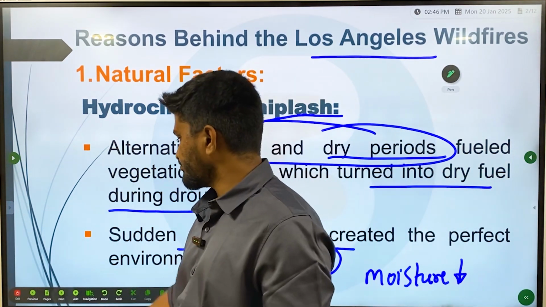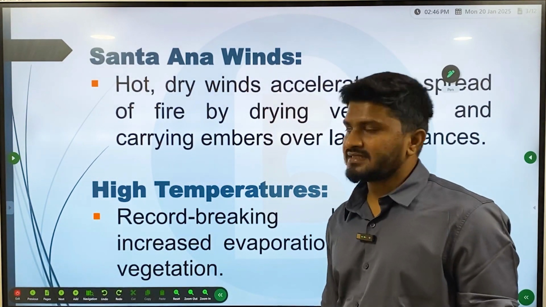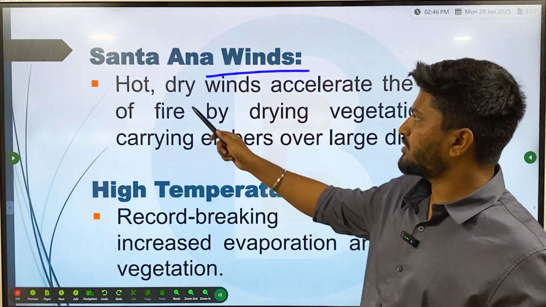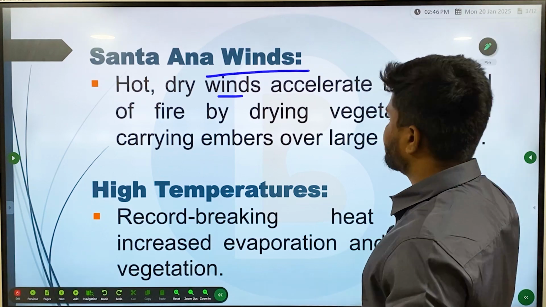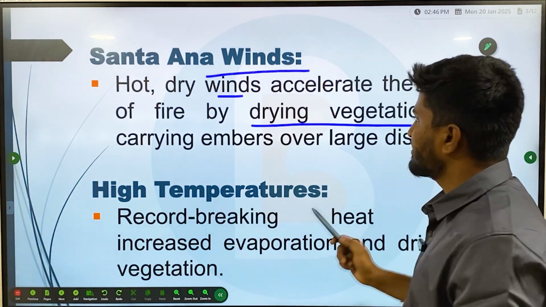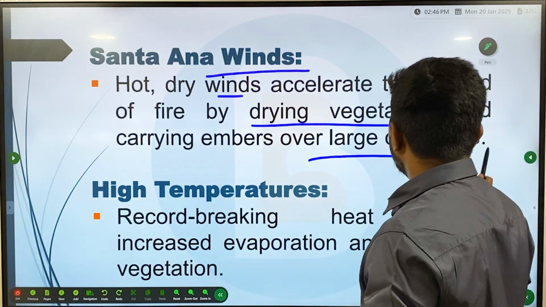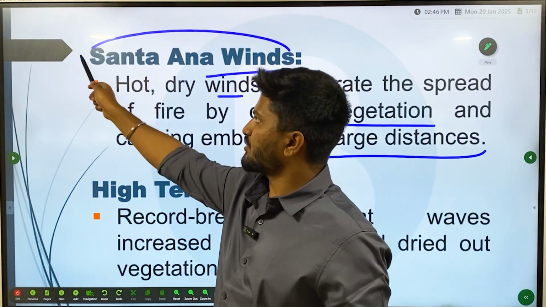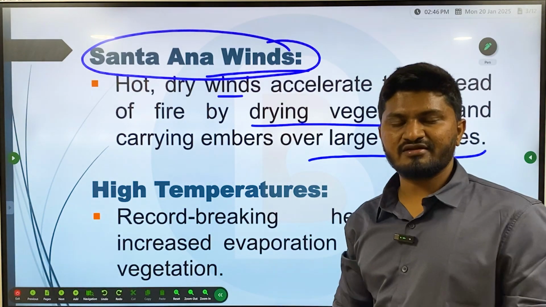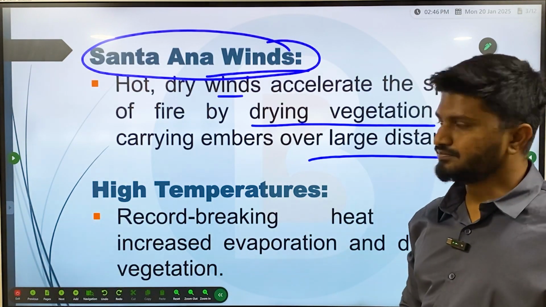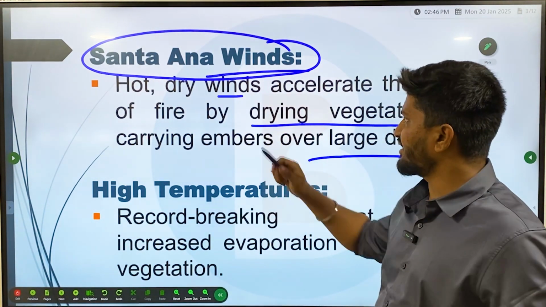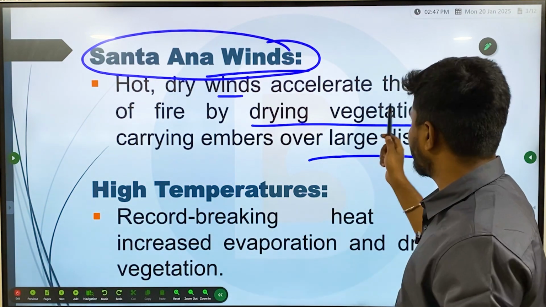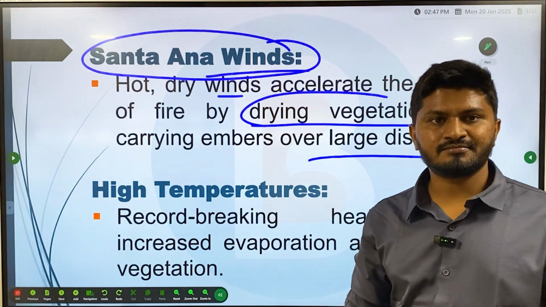Then another reason is the Santa Ana winds. What are the Santa Ana winds? Hot, dry winds accelerated the spread of fire by drying vegetation and carrying embers over large distances. This wind blows across the Los Angeles region, in the California state of the USA. It is a hot and dry wind which accelerated the spread of fire because it dried the vegetation and reduced the moisture content there.